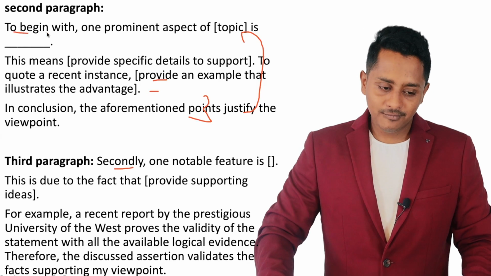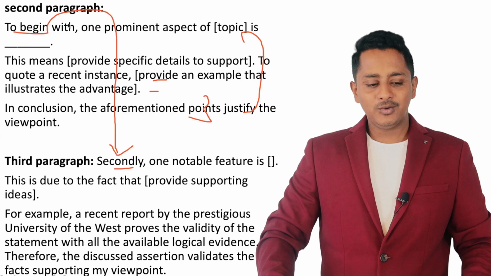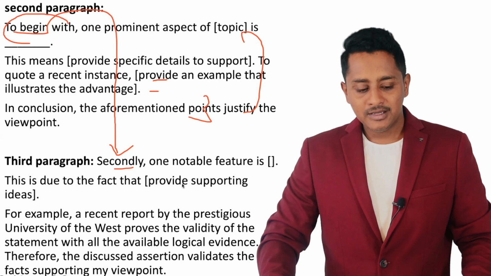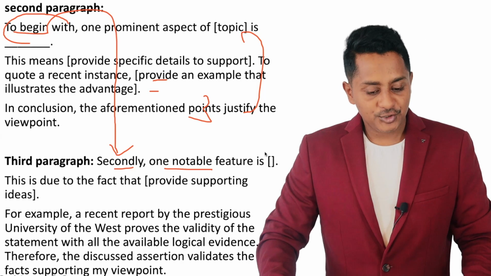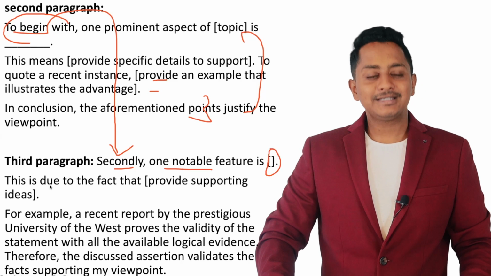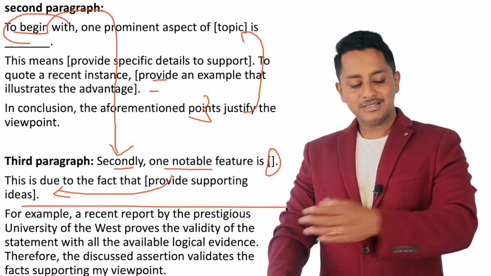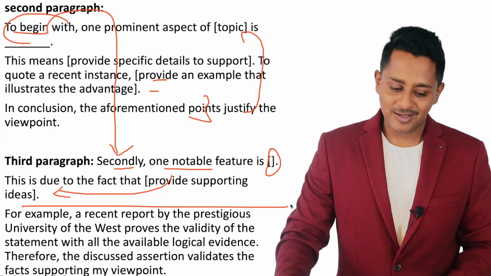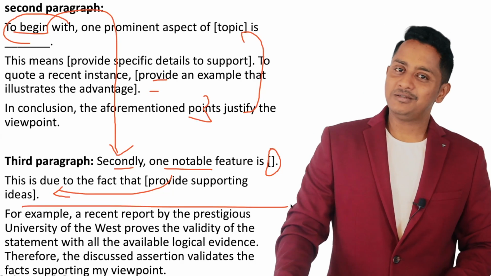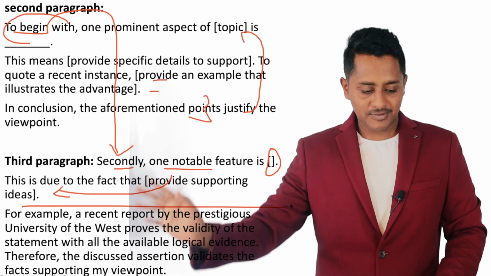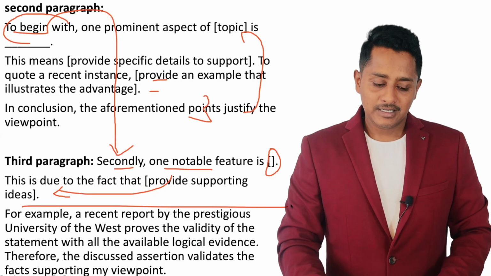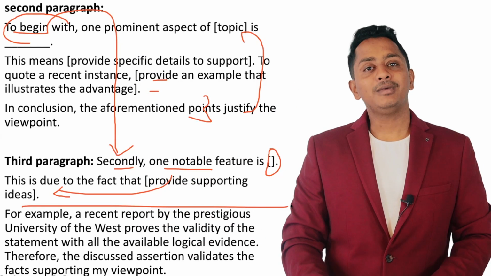Secondly, to begin with, first followed by secondly, or you can replace this with firstly also. Secondly, one notable feature is write one sentence. This is due to the fact that write another sentence, that is it. For example, a recent report by the prestigious University of the West proves the validity of the statement with all the available logical evidence. Therefore, the discussed assertion validates the fact supporting my viewpoint.